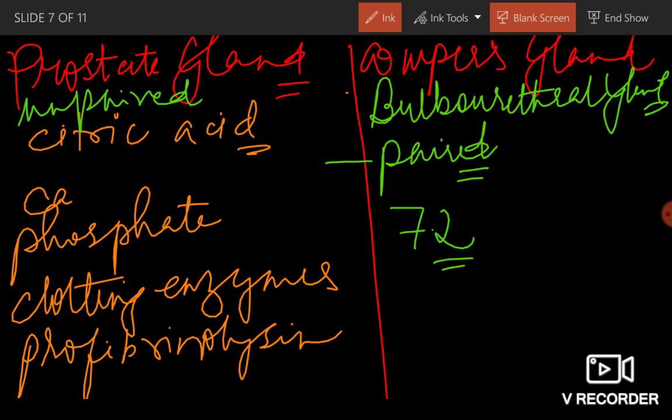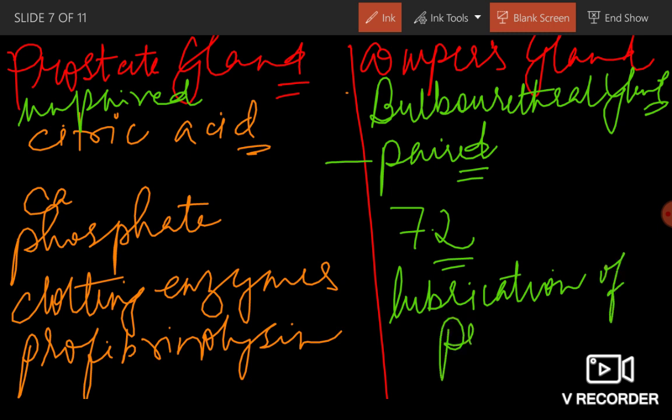It will secrete a jelly-like fluid, and the jelly-like fluid will help to destroy the acidity of urethra. And it also helps in lubrication of penis.